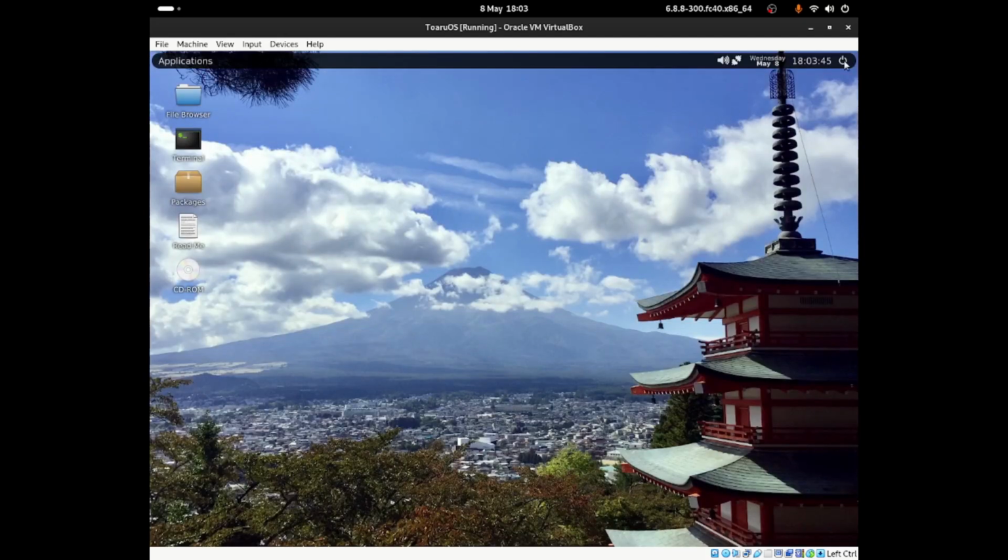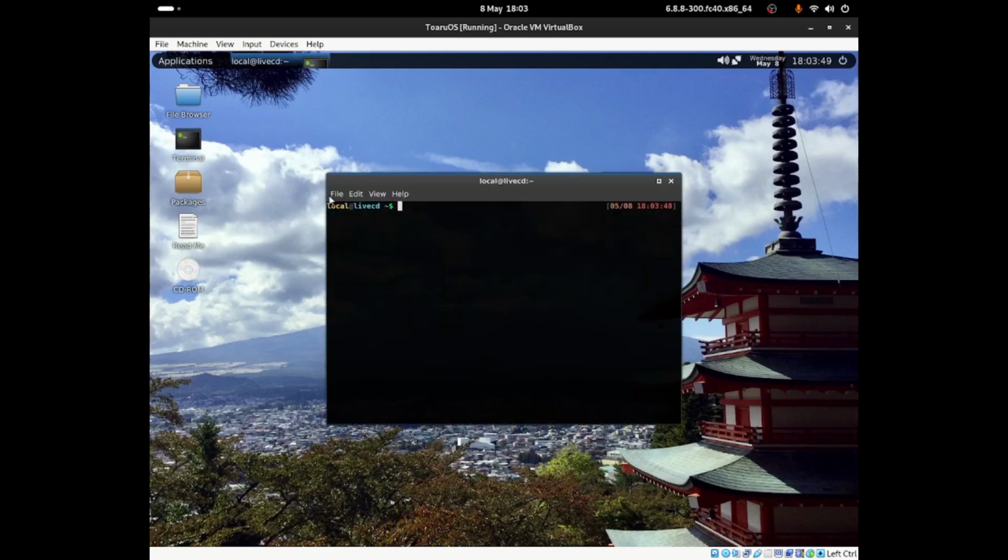Can you shut down? Doesn't seem like it. I'm going to open up the terminal again, and I'm going to try to power off the system by doing power off. Shut down. Reboot. Does that one work at least? Okay, we have to add in sudo, so we can do a reboot, but I don't know how to shut down the system. So if I do sudo power off, would that work?